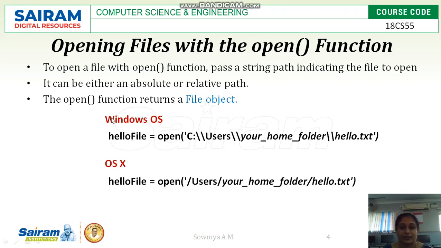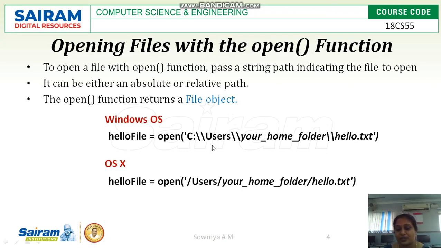For the Windows operating system we always write the path with two backslashes. For the open function we have to pass the exact path where the file is located, so that the open function will create a file object and store it in a variable. Making use of the variable, which has a reference to the file object, we can retrieve values from the file or write data to the file.